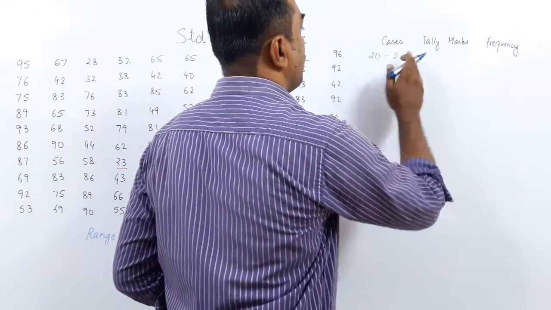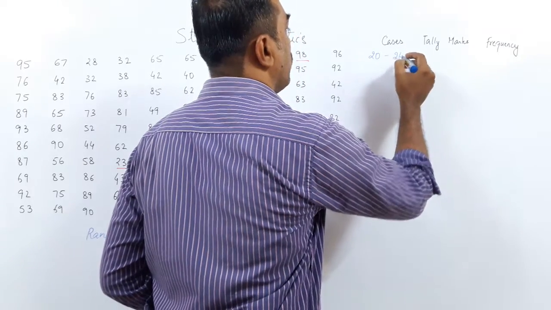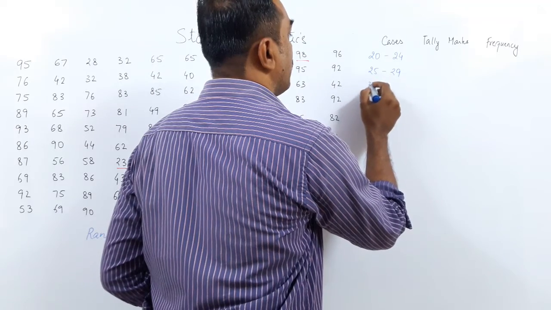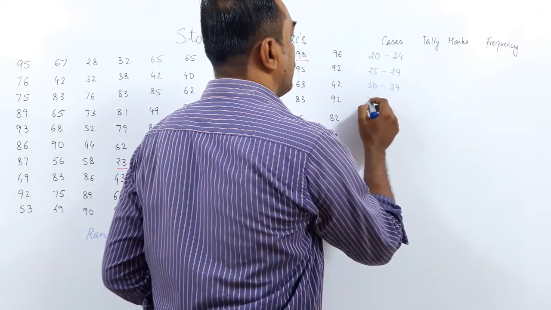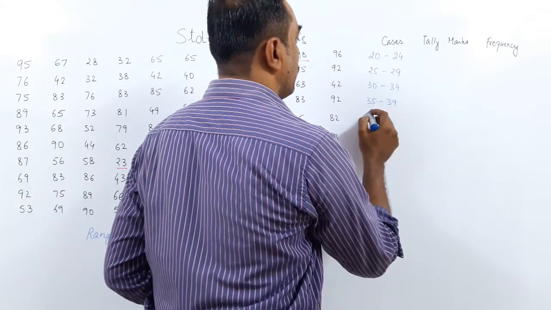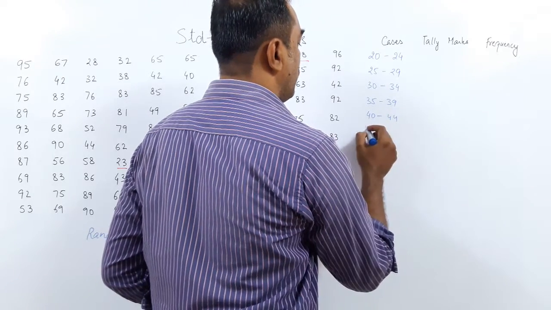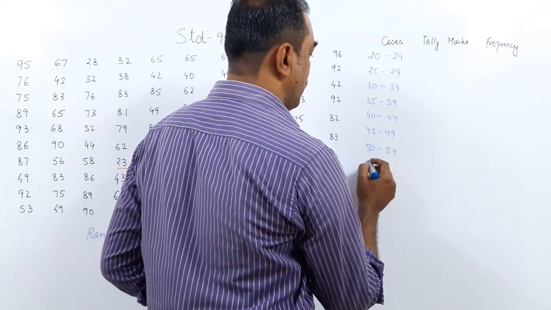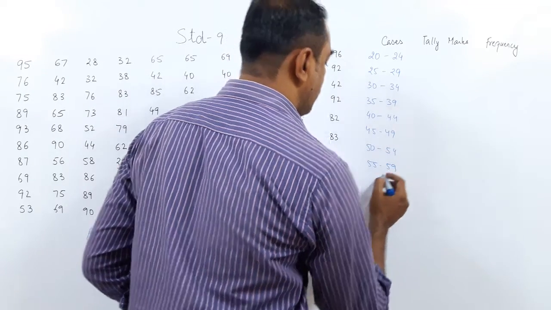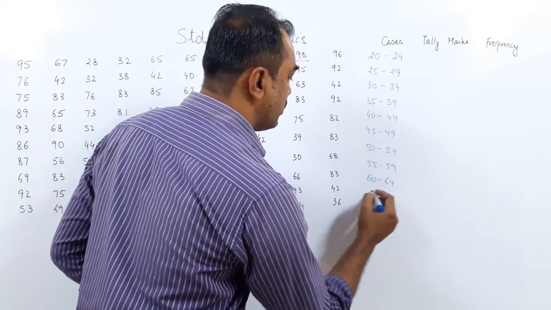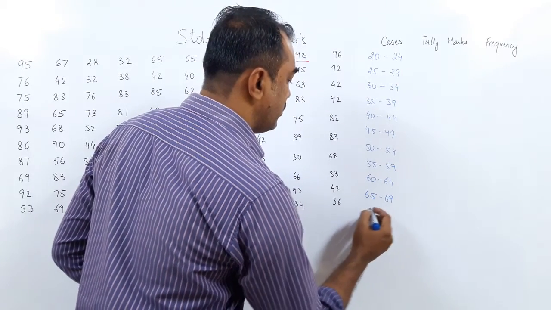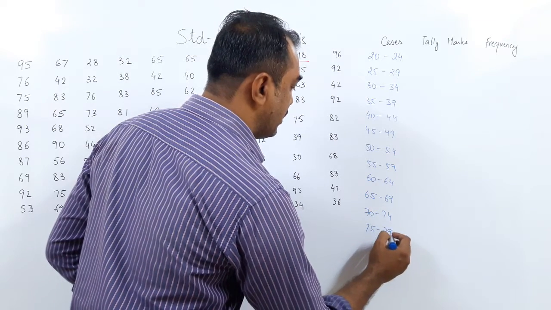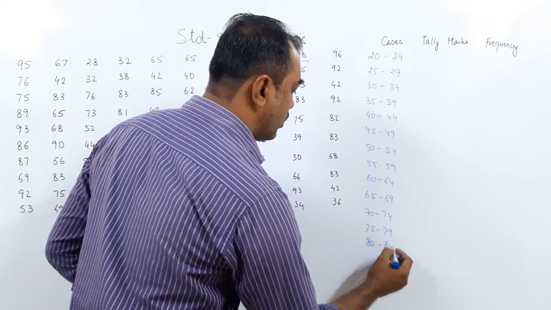Let me go from 20 to 24, 25 to 29, then 30 to 34, 35 to 39, 40 to 44, 45 to 49, 50 to 54, 55 to 59, 60 to 64, 65 to 69, 70 to 74, 75 to 79, 80 to 84, and still it goes on.